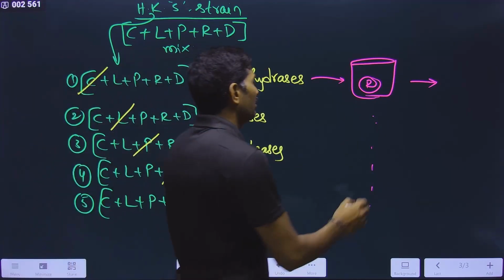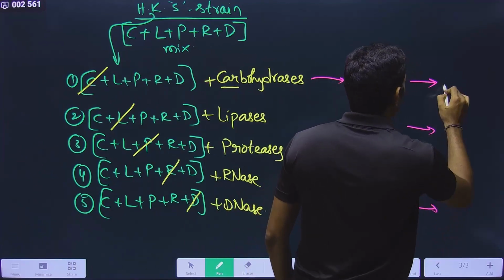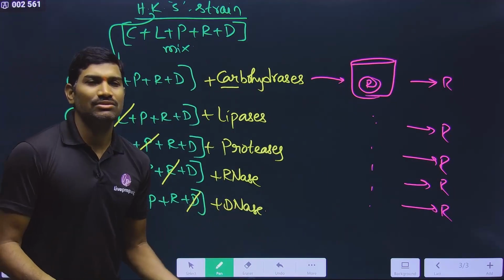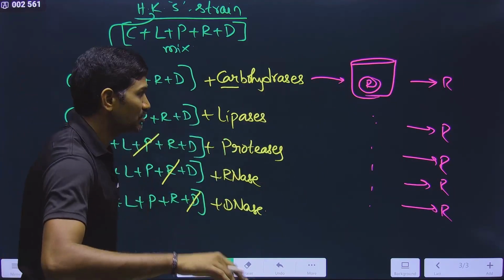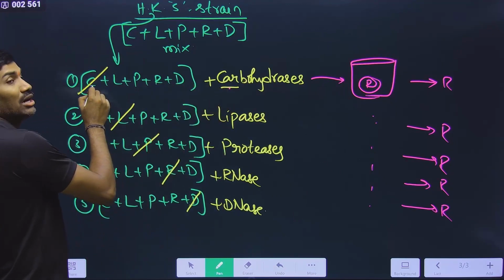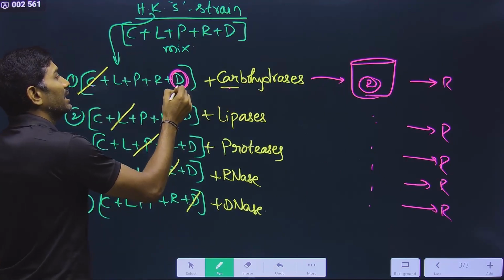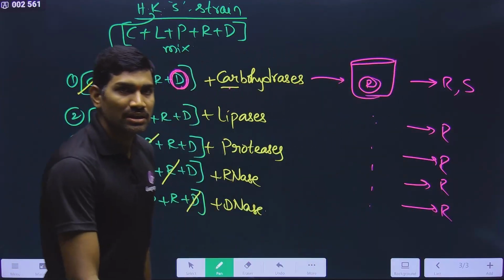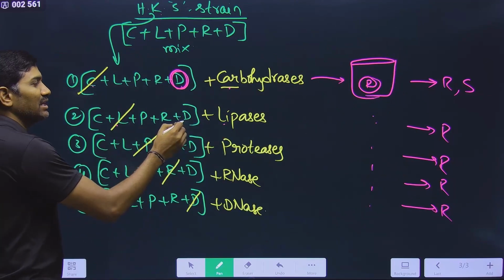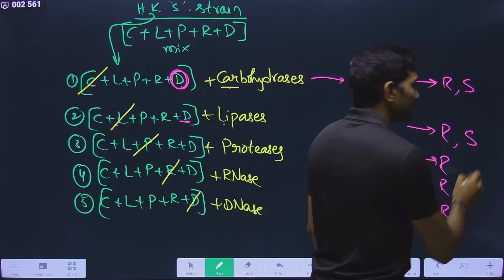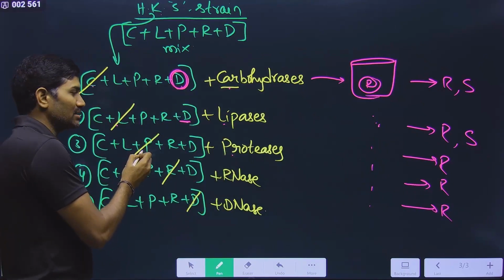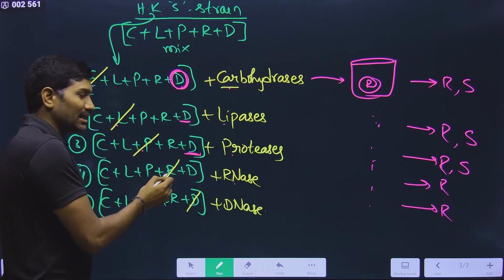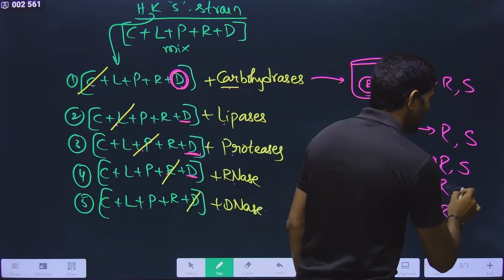And what did they observe? Everywhere definitely R will be there. Observe carefully, because if there is a transformation, entire R cannot transform, right? R will be there. Now where you will see the S, observe carefully. Here carbohydrases will break down carbohydrates, but DNA is normal. DNA of heat killed S is present, so it can transform R into S. Yes or no? Next one, lipase will break down lipids, but DNA is normal, so this DNA can transform R into S. Next one, protease will break down proteins, DNA is normal, so this DNA can transform R into S. Next one, RNase will break down RNA, but DNA is normal, so this DNA can transform R into S.